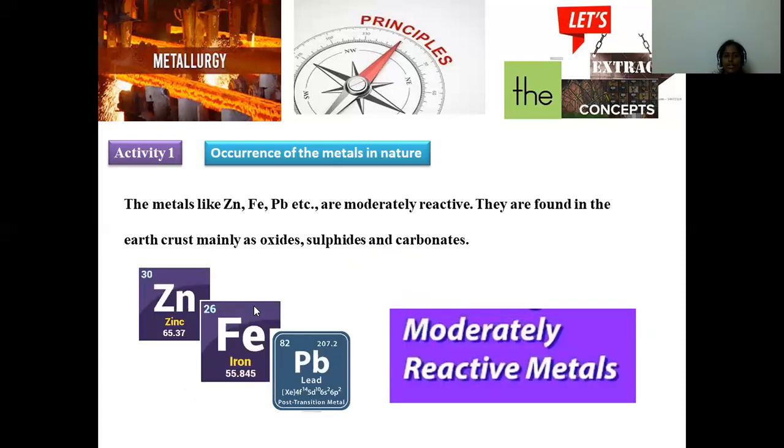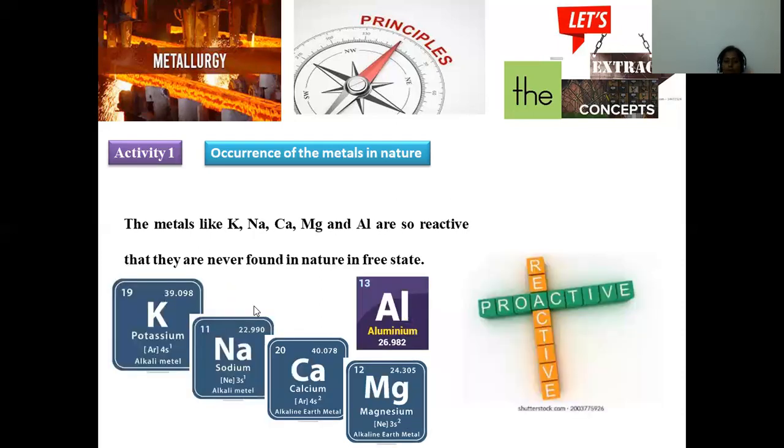Potassium, sodium, calcium, and magnesium are all part of the S block. Alkali and alkaline earth metals are in the S block, which is why these are regarded as reactive.